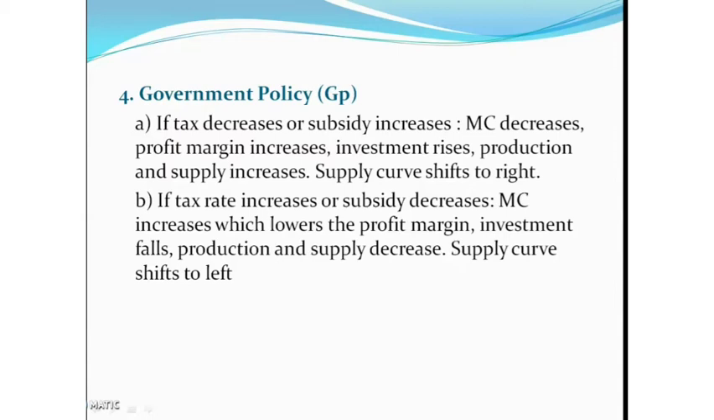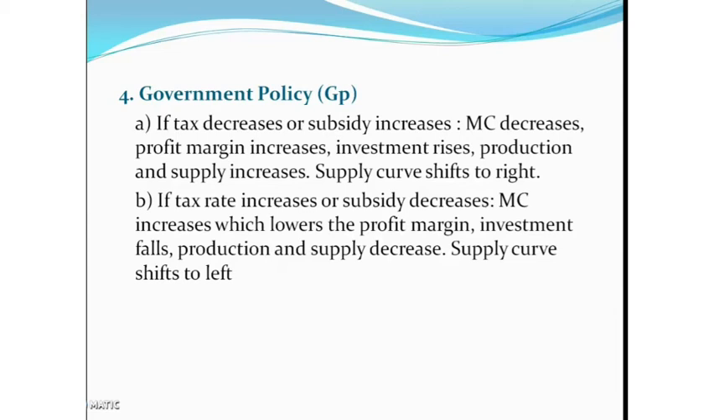So if tax decreases or subsidy increases, that means marginal cost decreases. Yes, tax is reduced and subsidy increased. So marginal cost decreases, profit margin increases. So investment increases, production increases, and supply increases. So the supply curve shifts to the right. So there is an increase in supply that leads to what? The rightward shift of the supply curve.